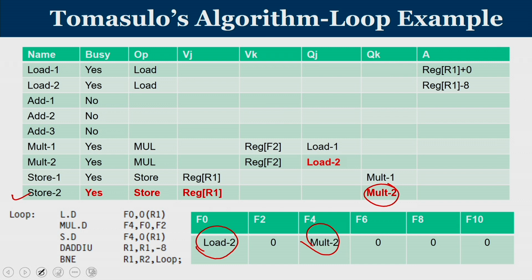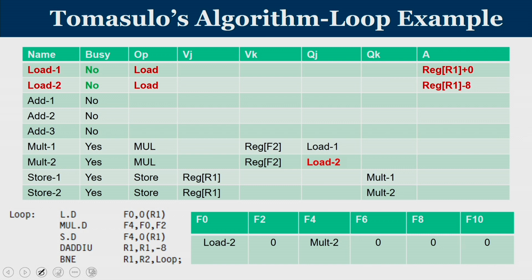So, when you are going to execute the second iteration, the RSI value changes, and when you are going to execute the first iteration, the RSI value has a different set of index. Now, think of a case that your load instruction is going to get over. So, both load 1 and load 2 units will be free. The moment load 1 unit is free, your multiplication instructions can actually start. And once multiplication is over, the corresponding stores will do. So, store 1 and store 2 essentially will complete the operation together, and then your instruction execution will continue in the normal fashion. So, it is kind of a speculation.